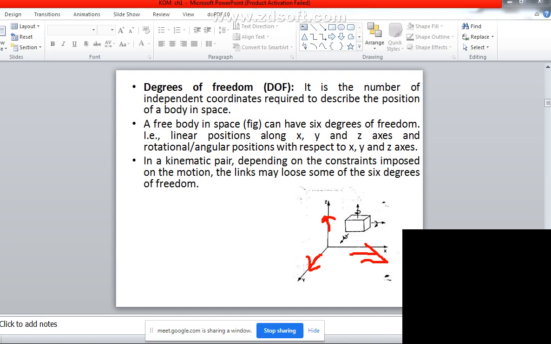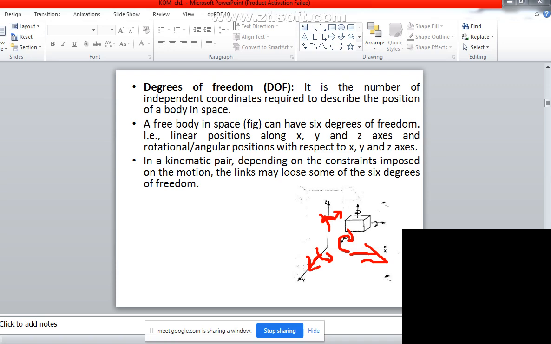Also it can rotate with respect to the x axis, the y axis, and the z axis. So a body in space will have a maximum of 6 degrees of freedom.